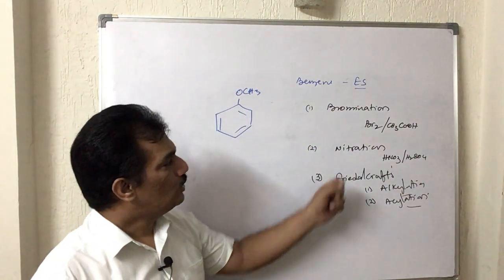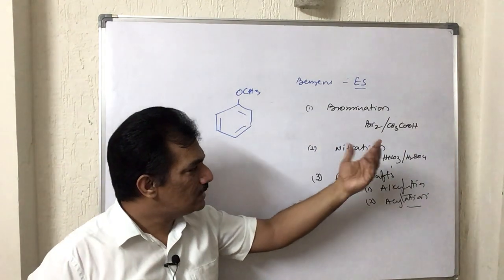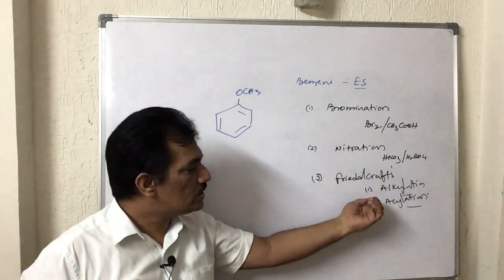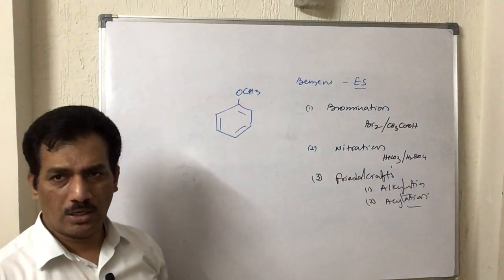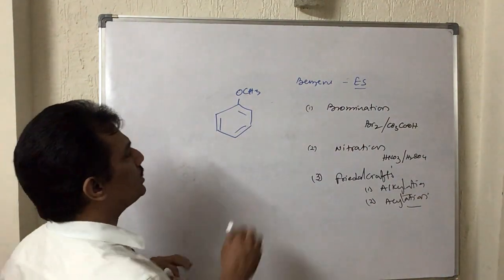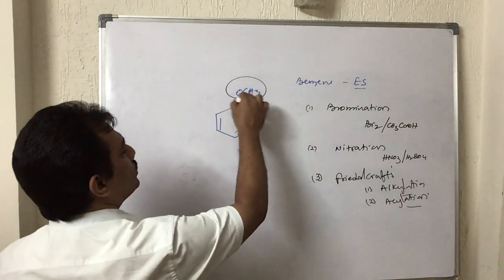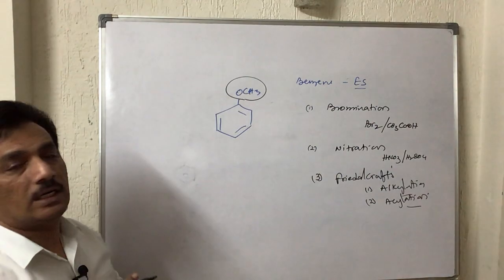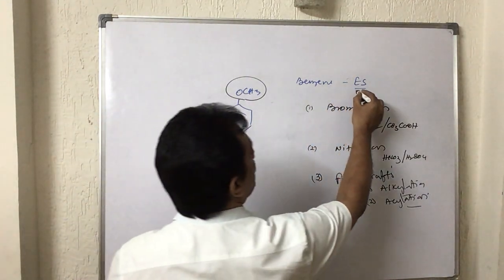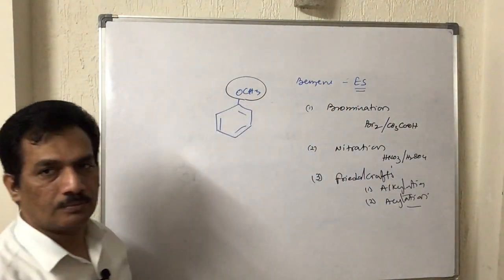For that purpose, to guess the position where these electrophiles will attack on the benzene ring, first of all we have to understand the nature of this OCH3 group towards electrophilic substitution reactions in benzene, is it not?